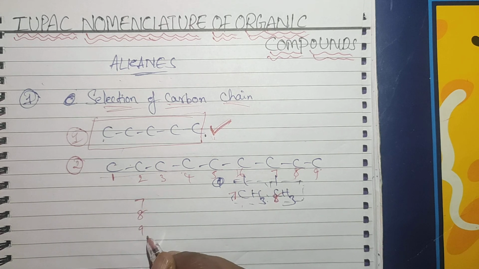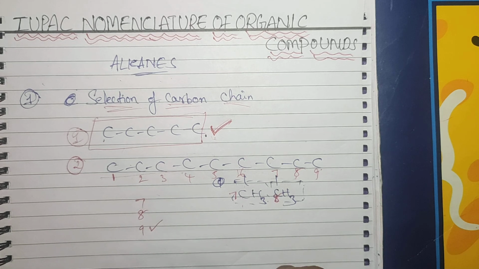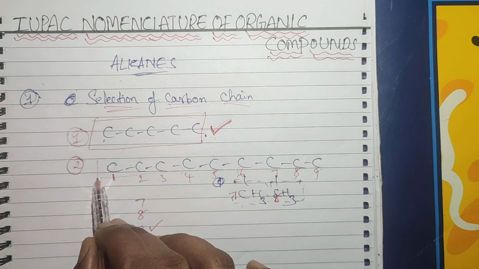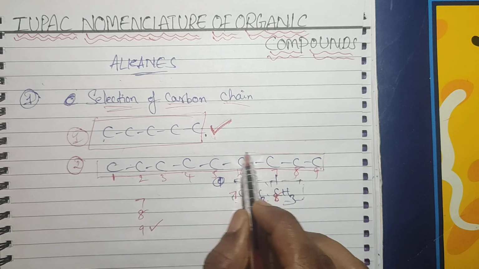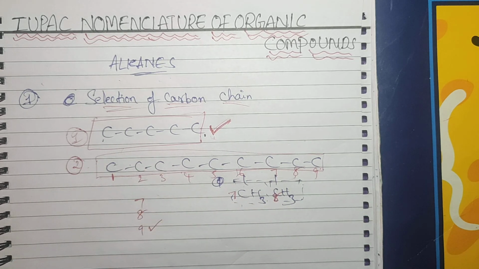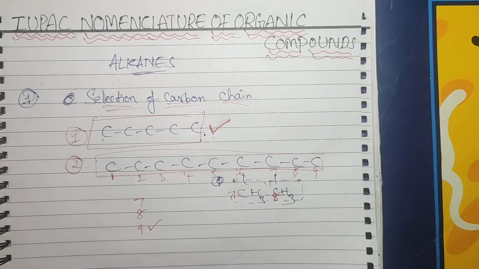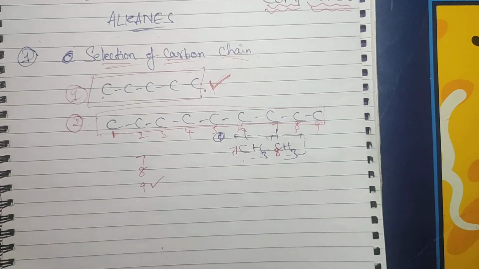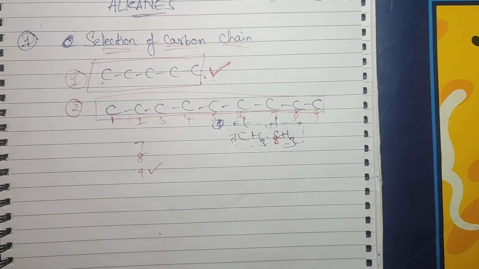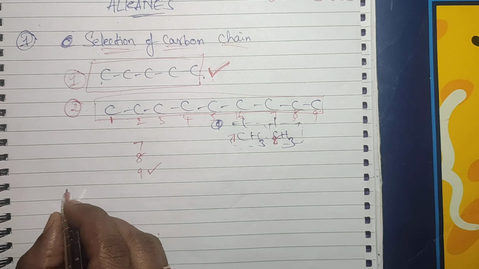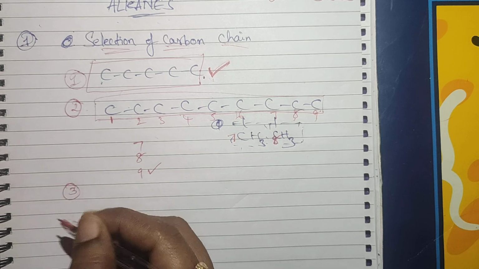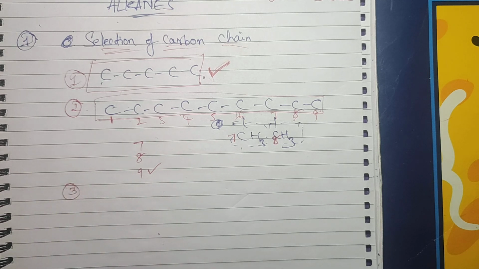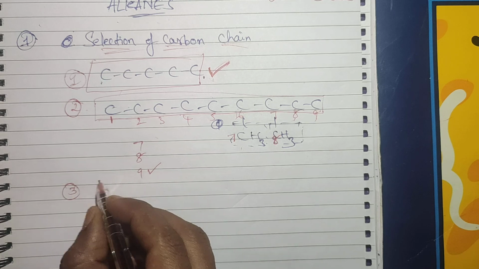So what is the highest number? 9 is the highest number. So we have to choose this one as a parent chain. Next, if two parent chains have the same number of carbons, then what will we do? We'll discuss now how you can select the carbon chain.